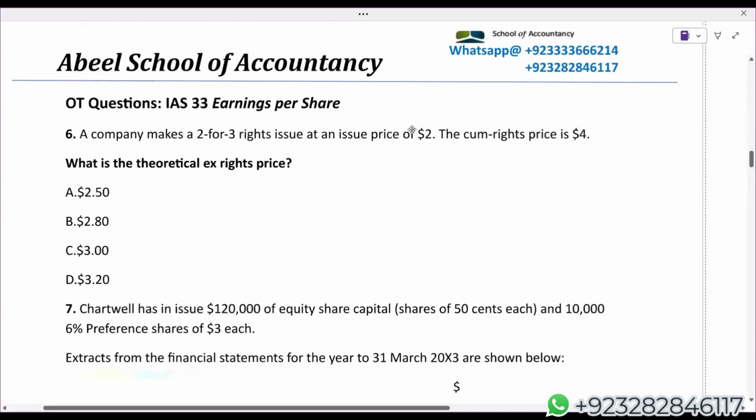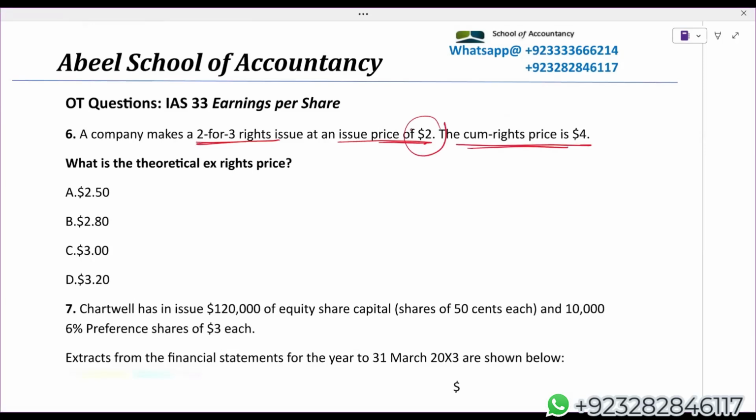A company makes a 2 for 3 rights issue at an issue price of $2. Share price before the rights issue is given.